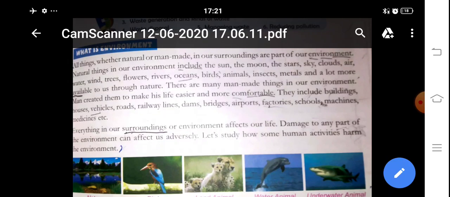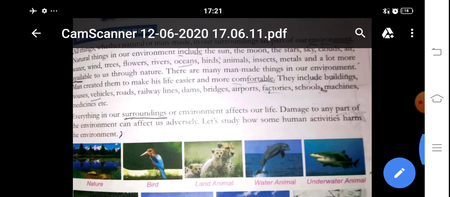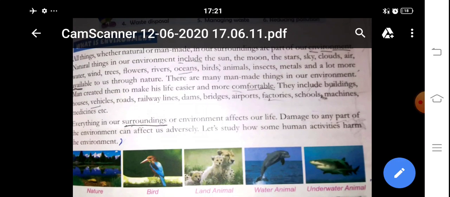There are man-made things also in our environment. What are the man-created things? Man created them to make his life easier and more comfortable. See, we invented so many things to make our life comfortable, so these are called man-made things.